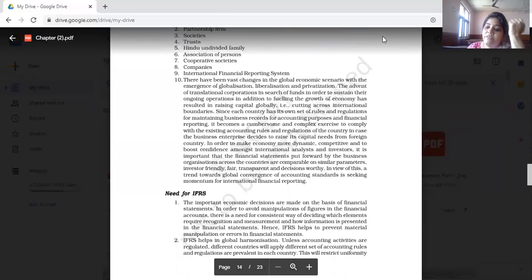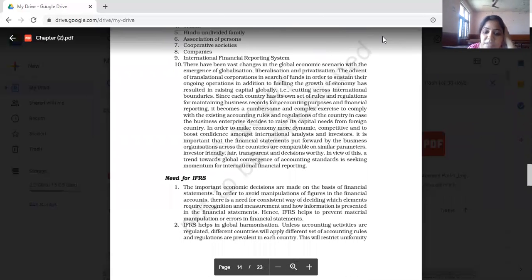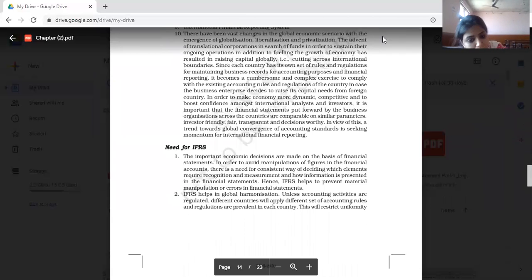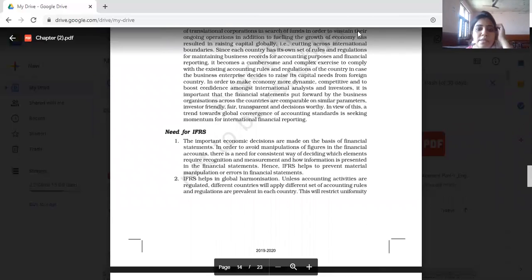Needs for IFRS. Important economic decisions are made on the basis of financial statements. In order to avoid manipulation of figures in financial accounts, there is a need for a consistent way of deciding which elements require recognition and measurement, and how information is presented in financial statements. Hence, IFRS helps to prevent material manipulation in financial statements, right?